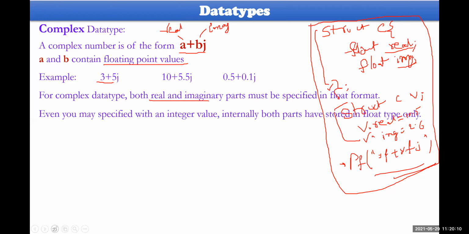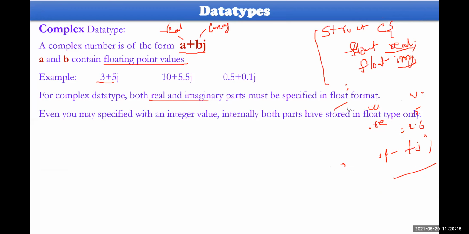Let me arrange this one, then you will be able to see it in a proper way. Otherwise, it could be somewhat clumsy while reading the same thing on your mobile phones. Okay, look at that. So both will be stored in float type only.